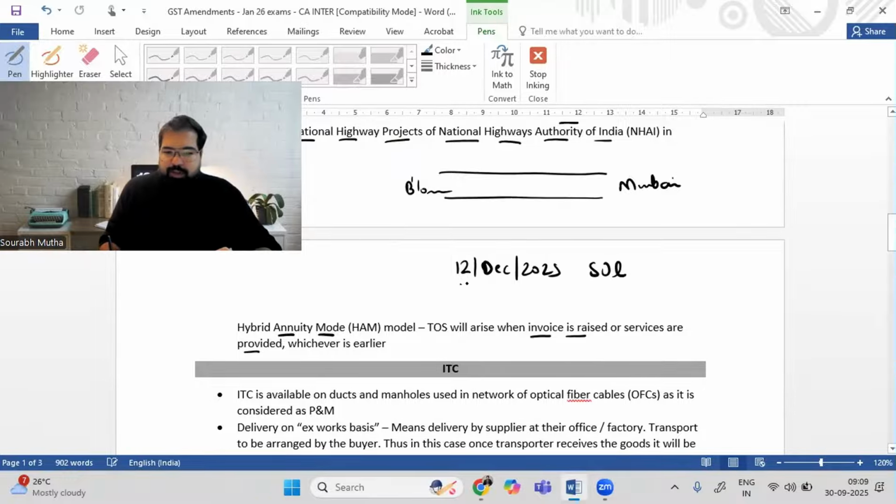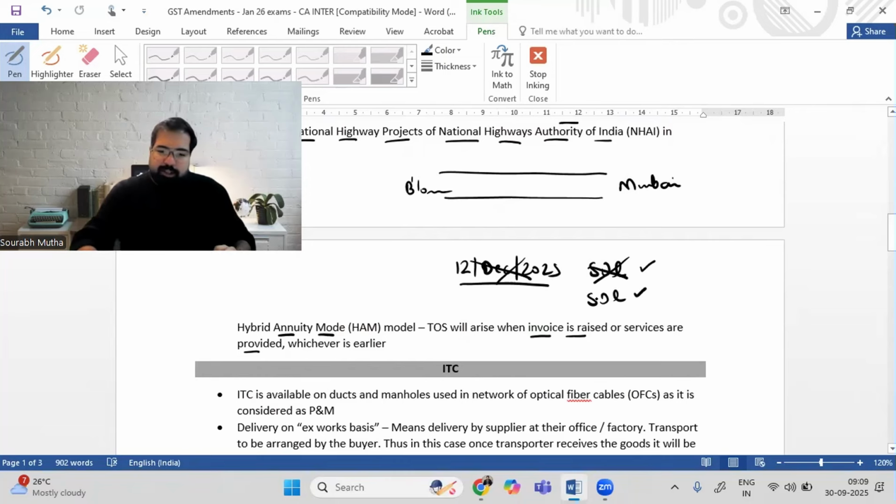In that case, has the invoice been issued? Then in that case, time of supply is applicable. But what if I don't issue the invoice, but I have provided the services up to that much amount? Then in that case, also time of supply will apply, whichever is earlier.